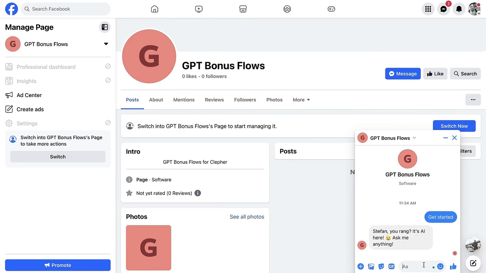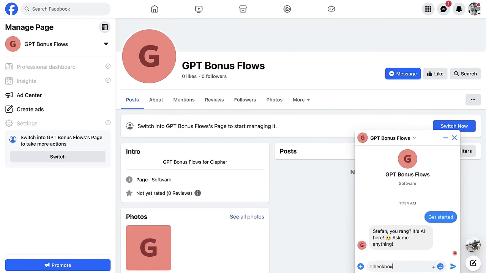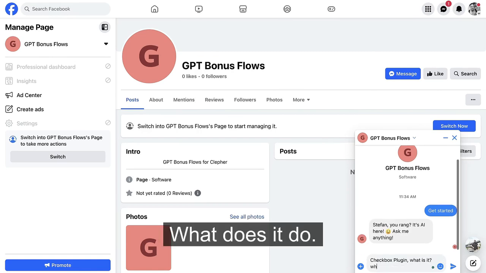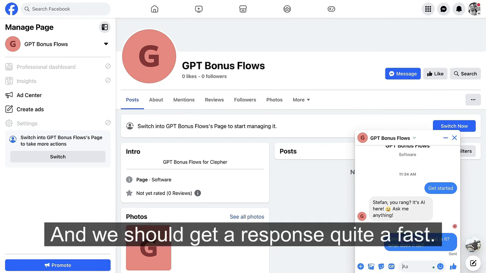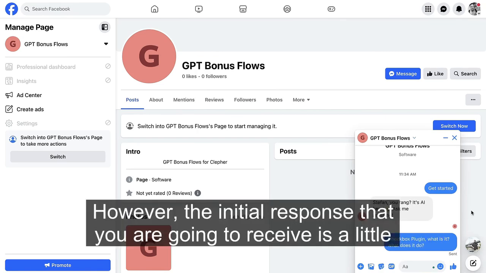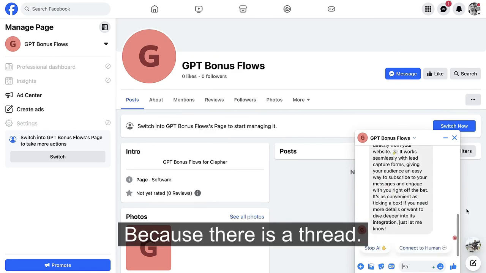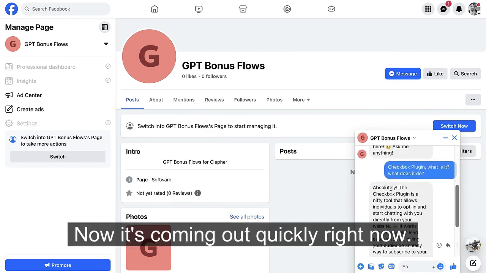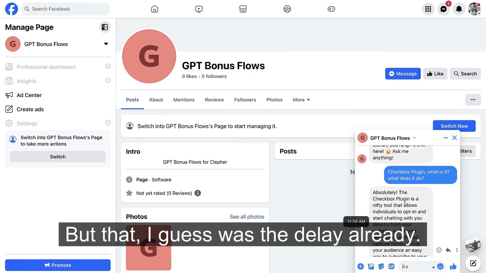There we go. And we're going to ask about the checkbox plugin. What is it and what does it do? There we go. And we should get a response quite fast. However, the initial response that you are going to receive comes with a bit of a delay because there is a thread. Now it's coming out quickly, but that I guess was the delay already.